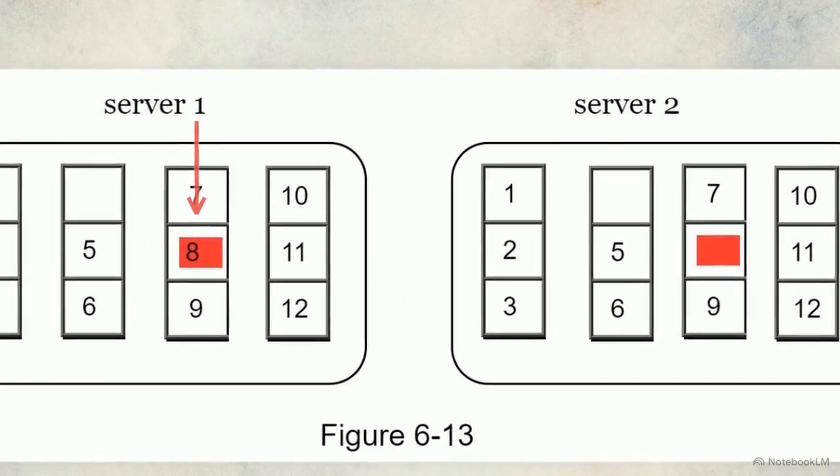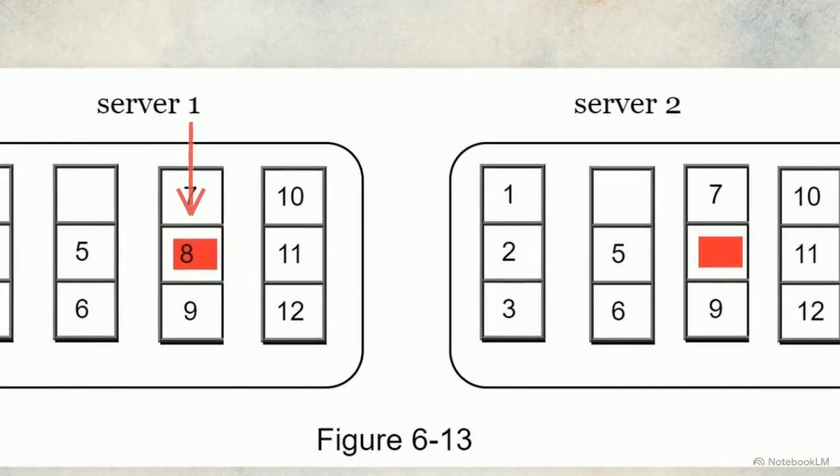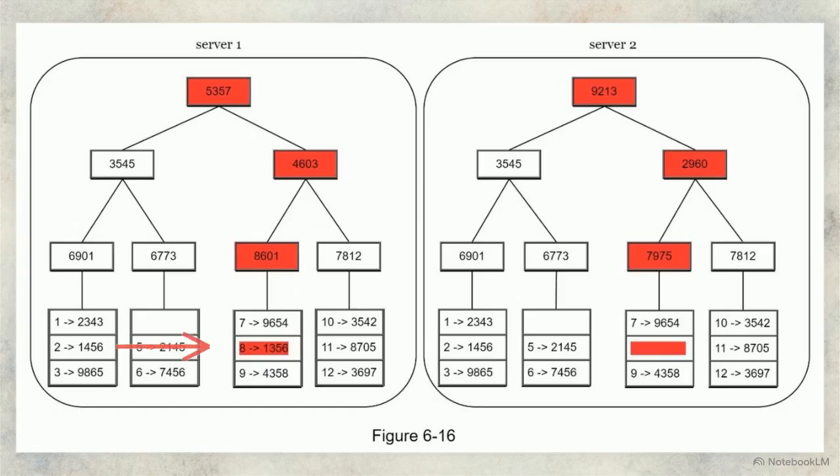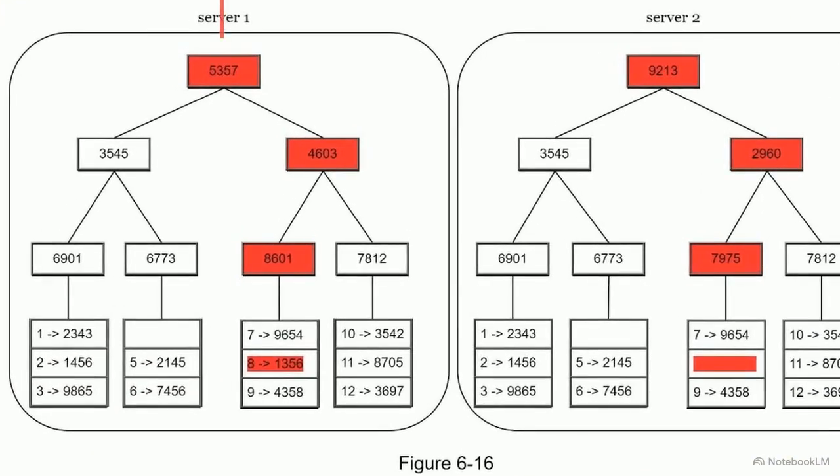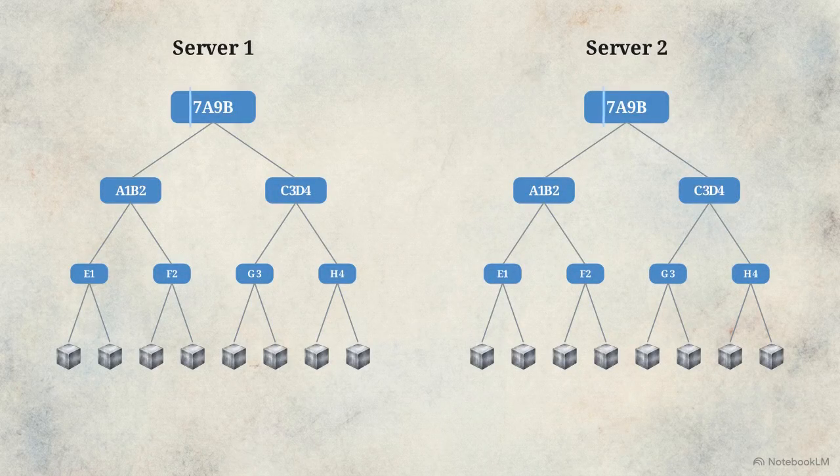Here, we can see a single discrepancy sitting in bucket 8. To find that error efficiently, the system uses an anti-entropy protocol built on Merkle trees. Each bucket of data is run through a hash function, building upward to a single root hash. During a consistency check, the servers only compare their top root hashes.